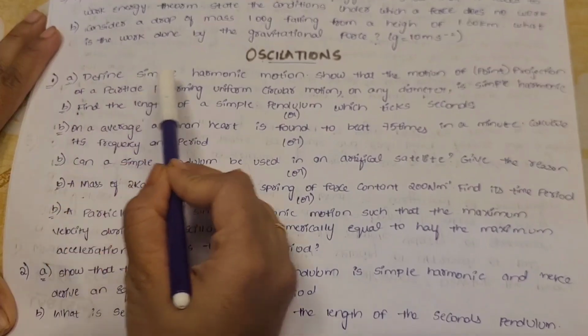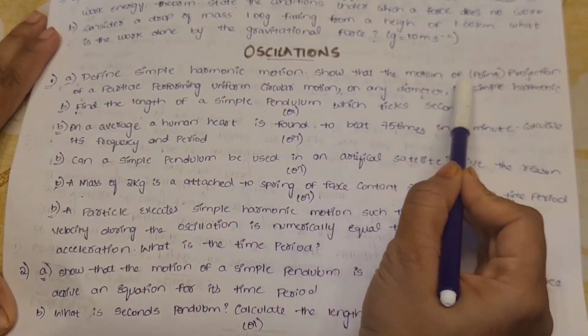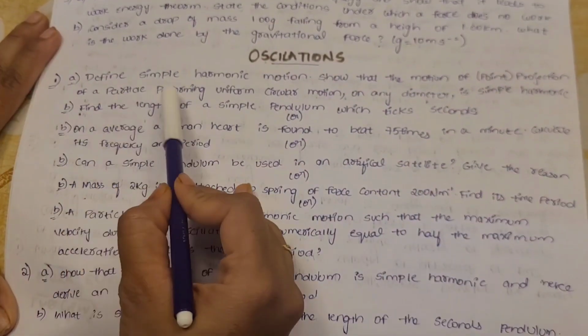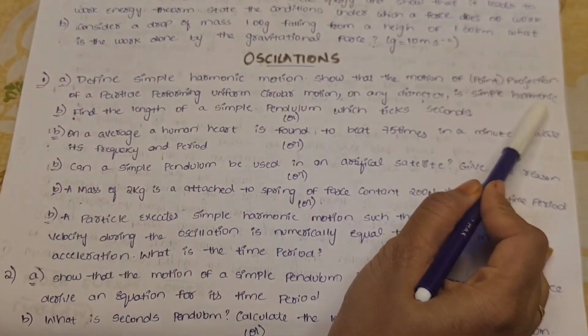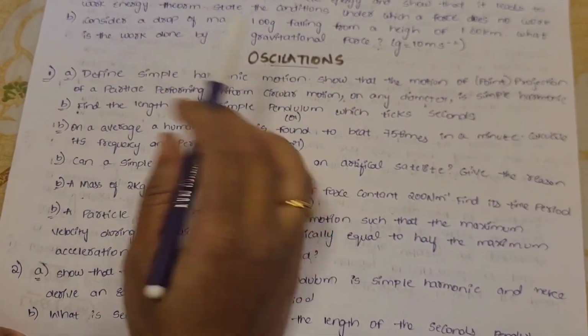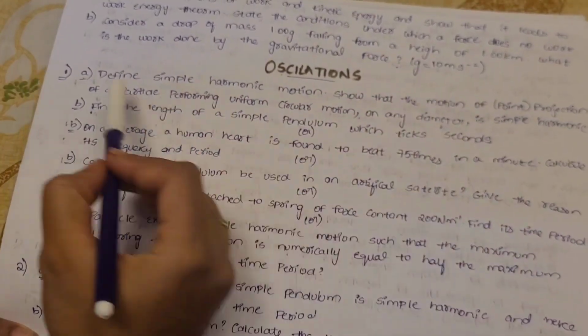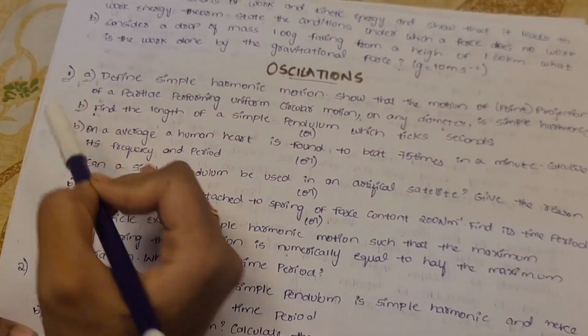And the very important first question is, define simple harmonic motion. Show that the motion of the projection of a particle performing uniform circular motion on any diameter is simple harmonic. This is of 6 marks, and the next 2 marks will be a problem. Find the length of a simple pendulum which takes a second.